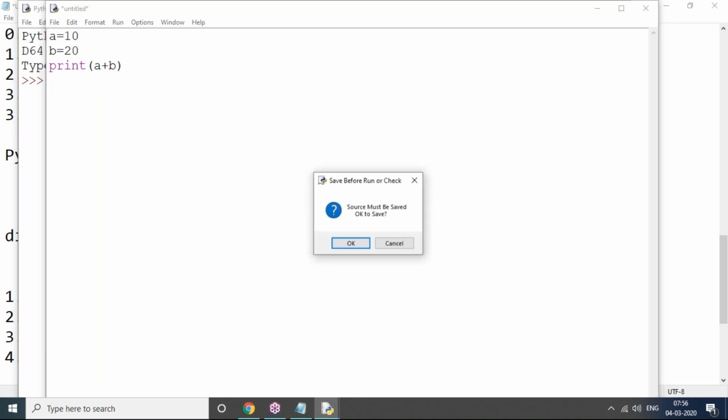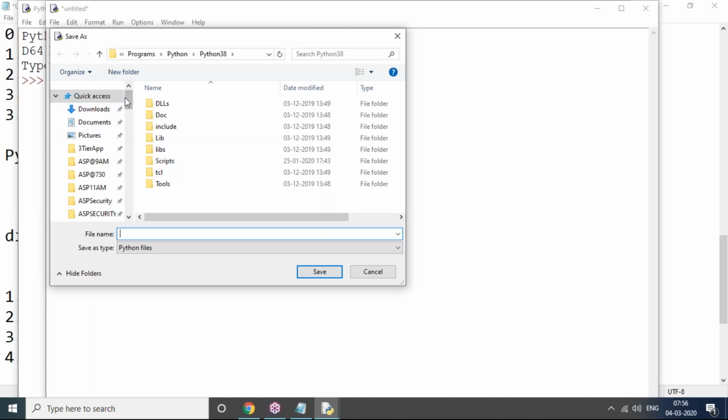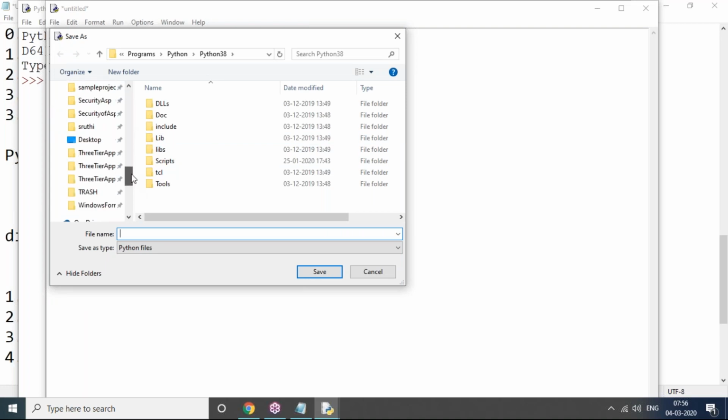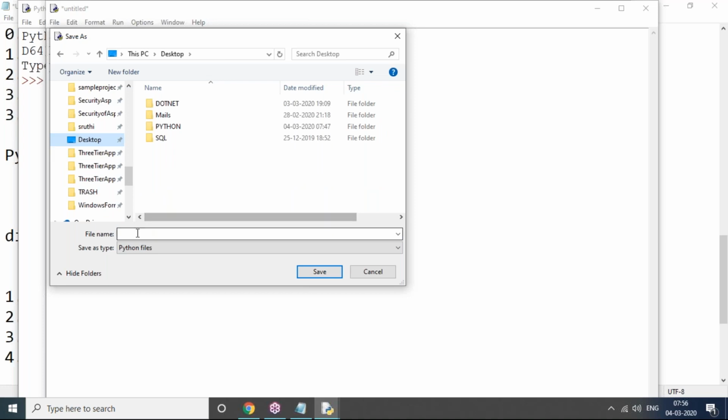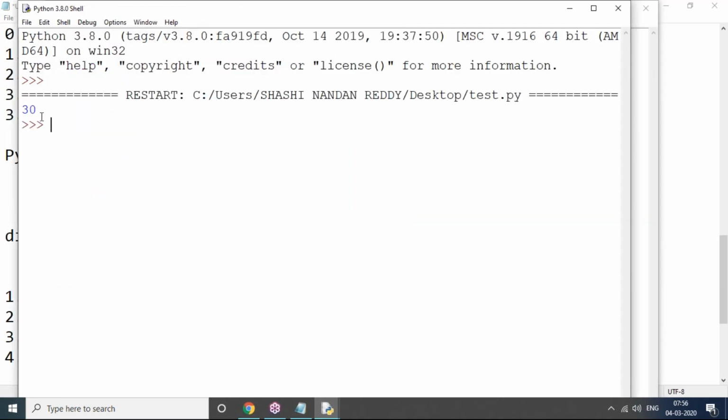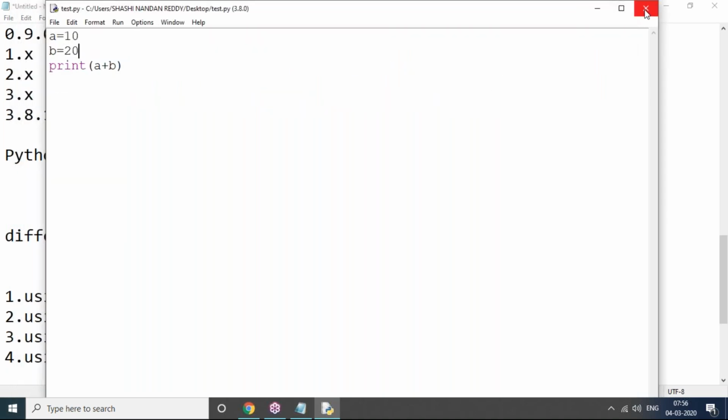So let me check. The source must be saved. Okay, let's save. I want to save this code on my desktop. Let's save the code as test.py. .py is the extension of Python, so .py is mandatory to save the file. After saving, it runs directly, and the output comes in interactive mode, but the code is written in Python IDLE. This is the way to write very simple code here.